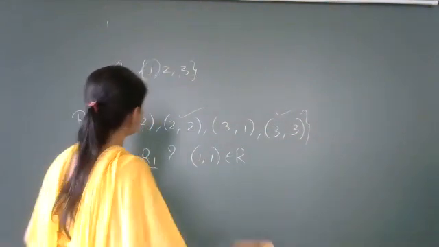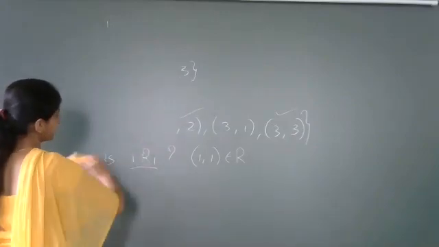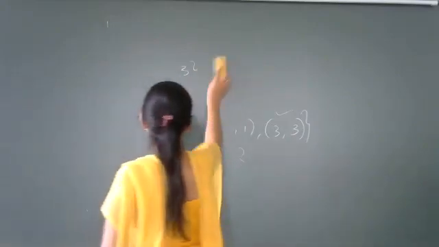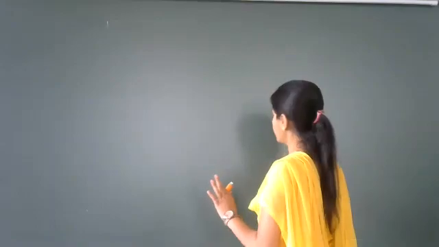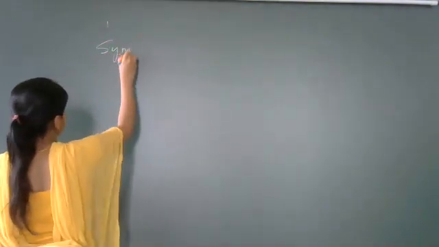Now let us see the next type of relation. Please remember these things. Reflexive means every element of the set should be related to itself. If you have any other ordered pairs in the relation, don't worry about that. But only one thing you should confirm. What you need to confirm? Every element of the set should be related to itself. If that holds true, then you conclude that the relation is reflexive. And let us go for the next type of relation, that is symmetric relation.